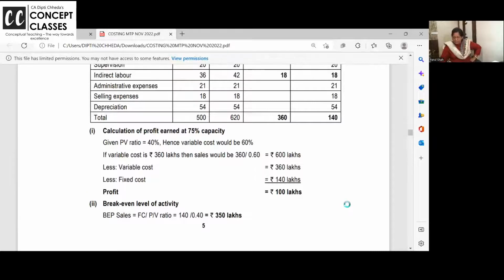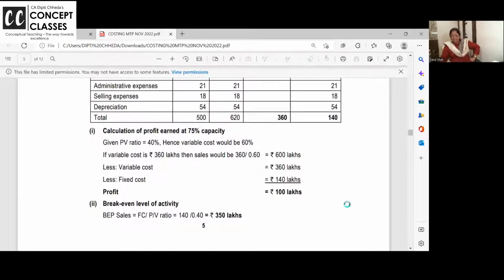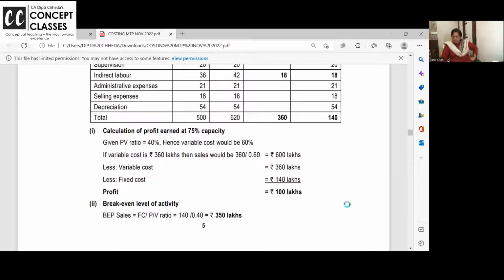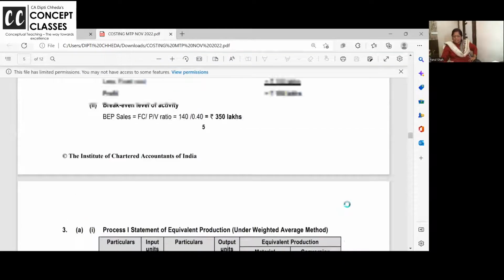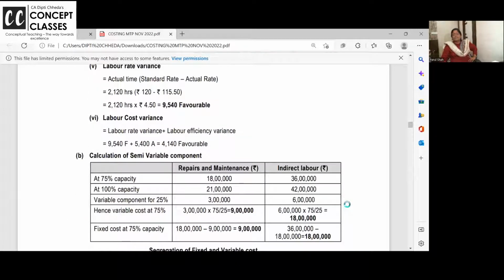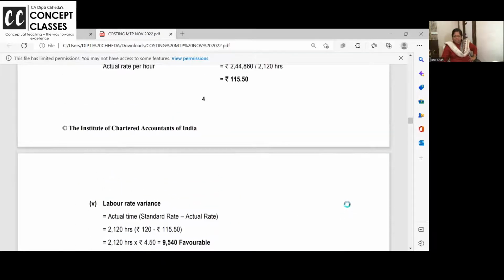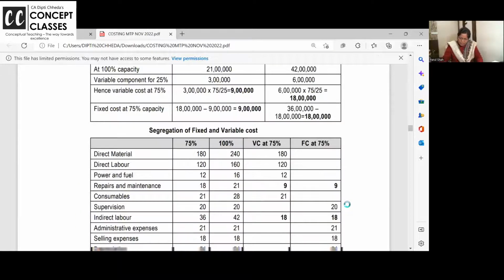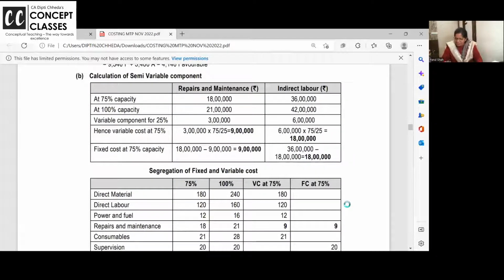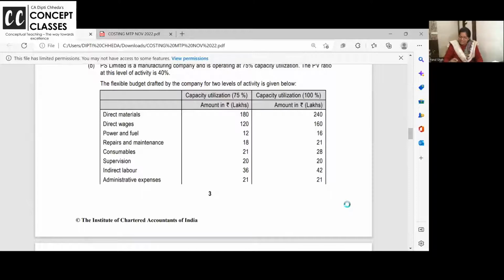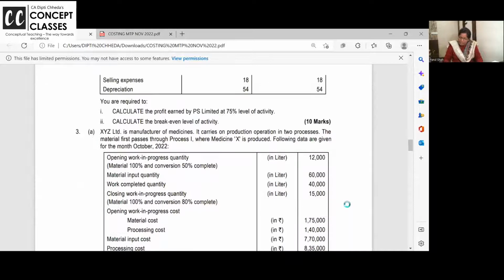Now with fixed cost and variable cost, you get the profit. And now break-even point is fixed cost by PV ratio. What is fixed cost? 140. What is the PV ratio? So you get break-even sales in rupees. And they have not done it, but you can get the break-even point in quantity also, if they give the quantity details. Okay, pause it. What is important is segregation of the overhead into variable and fixed. Clear to all of you? Is my speed fine? Is this overall helping or not?